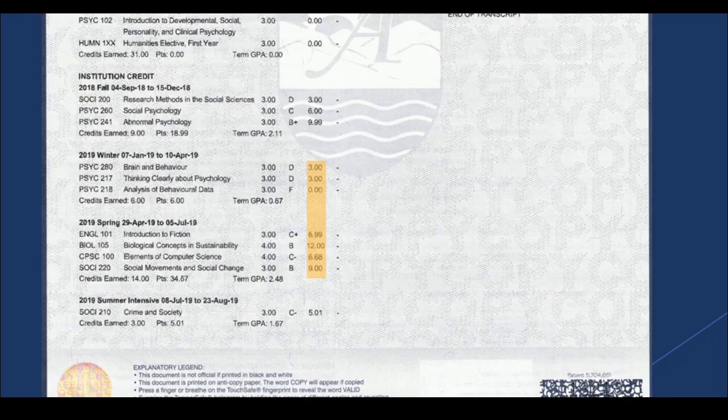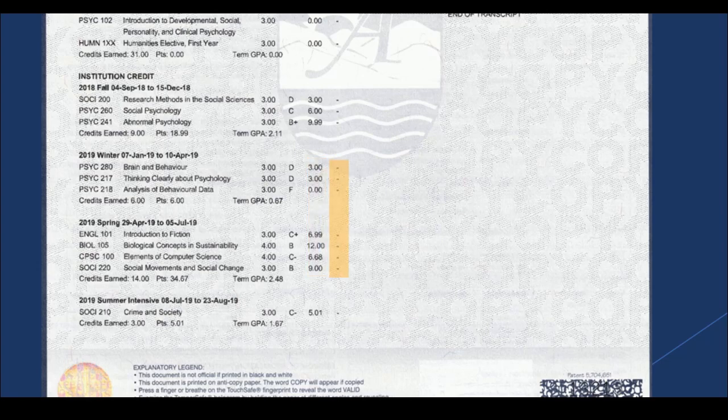PTS stands for points, and this value is used to indicate the weighting of the course and grade in the calculation of your GPA. For example, a grade of A in a 3-credit course has a lower weighted value than an A in a 4-credit course. The grade in the 4-credit course has a slightly greater impact on your GPA as a result.